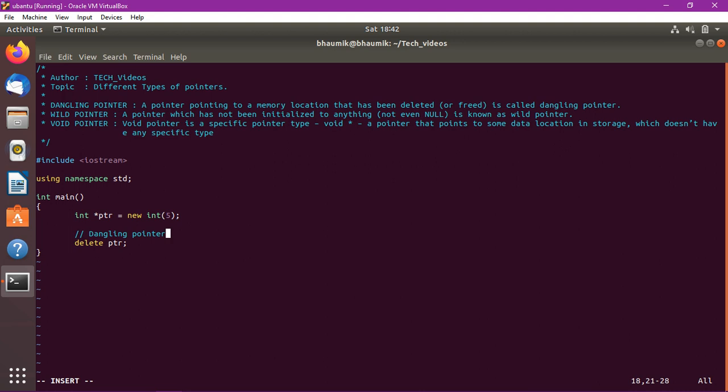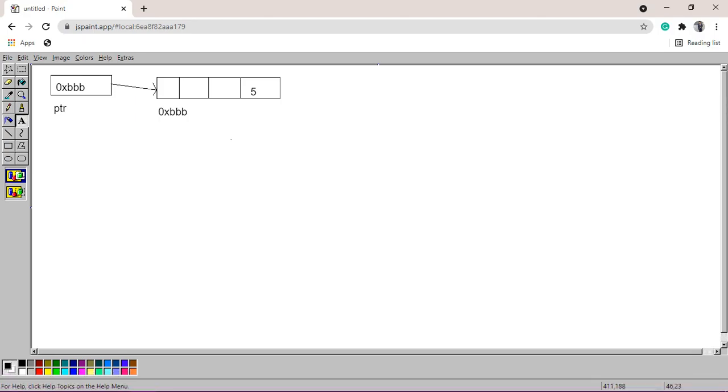Let's see by this representation, this diagram. So we have a pointer, and we have allocated dynamic memory. Let's say the address is 0xbbb, so our pointer will hold the address 0xbbb.